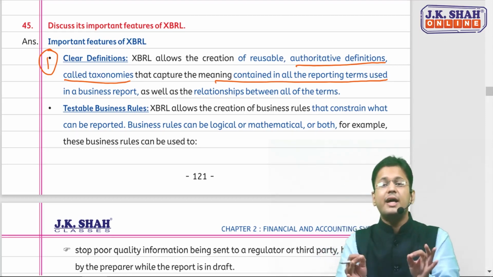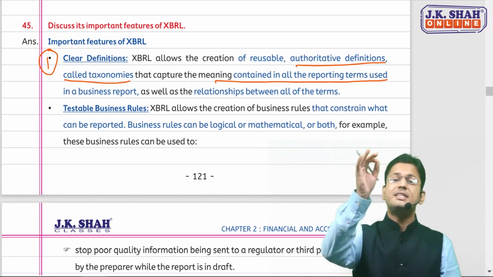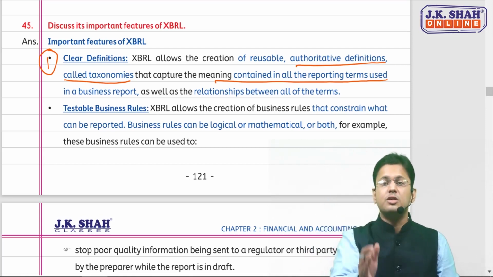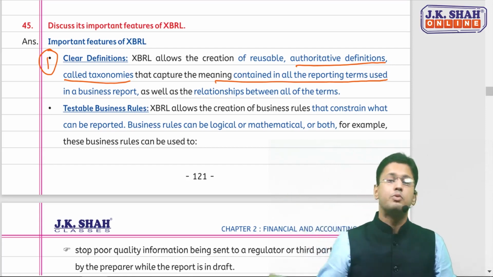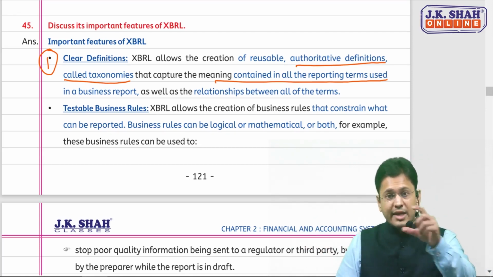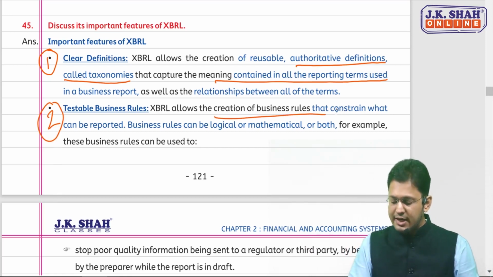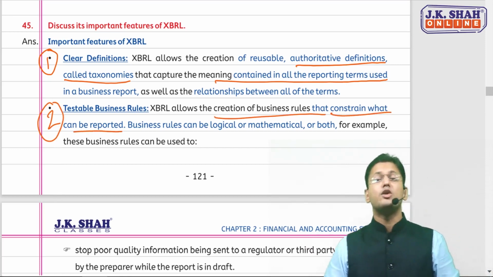So you can set constraints, rules, that this information need not be reported till I approve it. So XBRL allows creating business rules that constrain what can and cannot be reported.